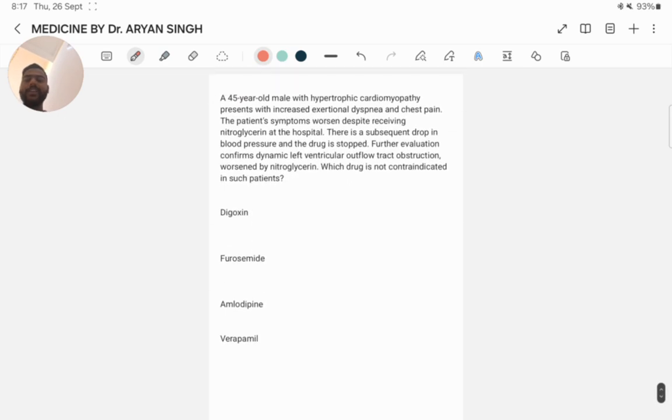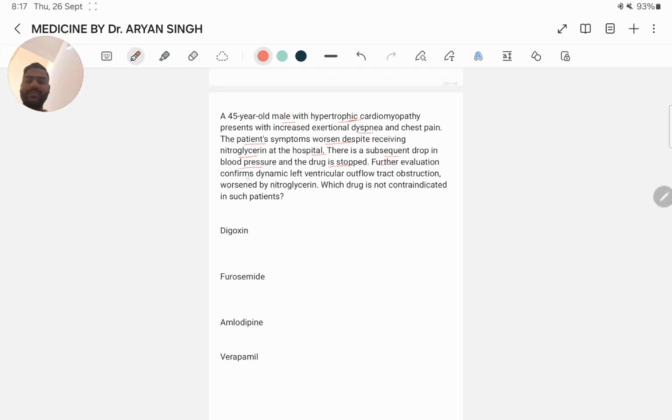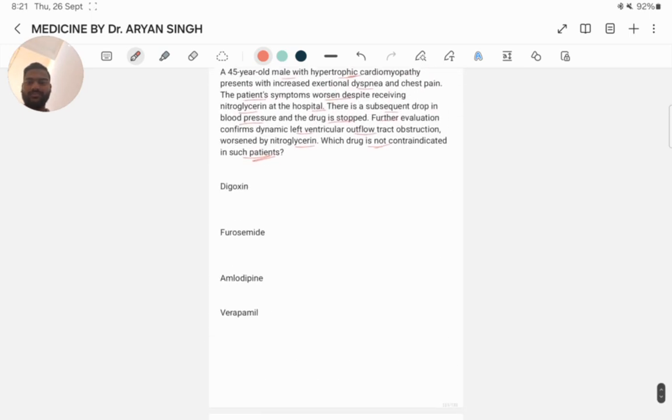Next question. A 45-year-old male with hypertrophic cardiomyopathy presents with increased exertional dyspnea and chest pain. The patient's symptoms worsen despite receiving nitroglycerin at the hospital. There is a subsequent drop in blood pressure and the drug is stopped for evaluation. Further evaluation confirms dynamic left ventricular outflow tract obstruction worsened by nitroglycerin. Which drug is not contraindicated in such a patient? Digoxin, furosemide, amlodipine, or verapamil?